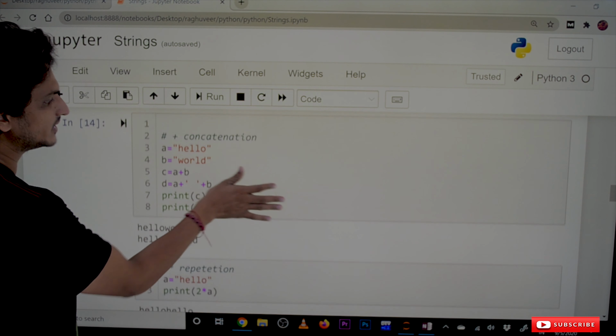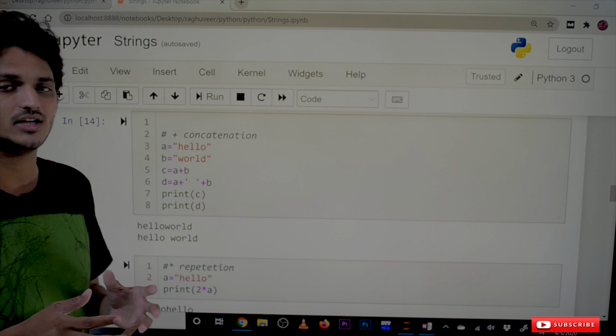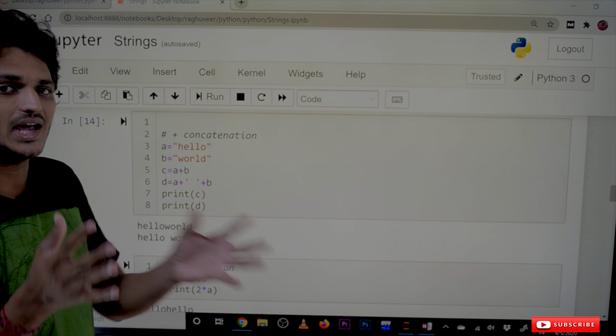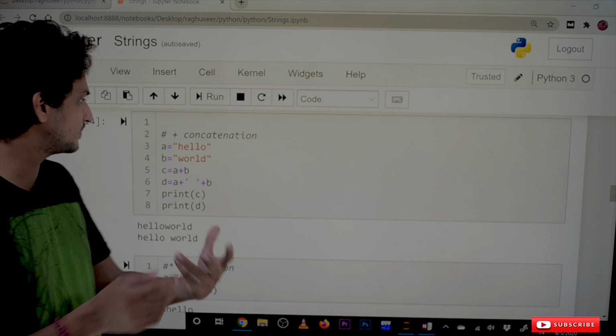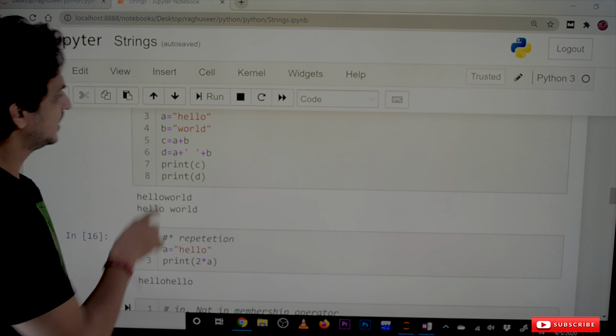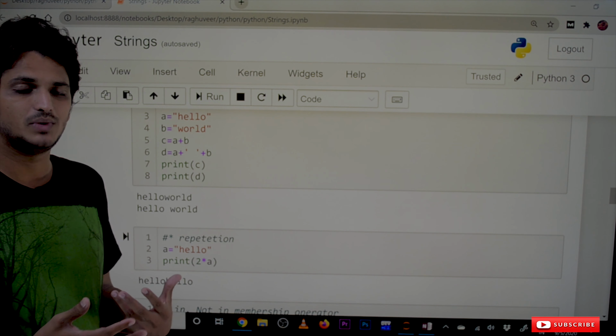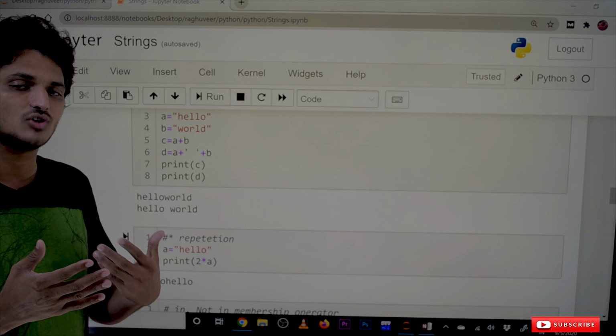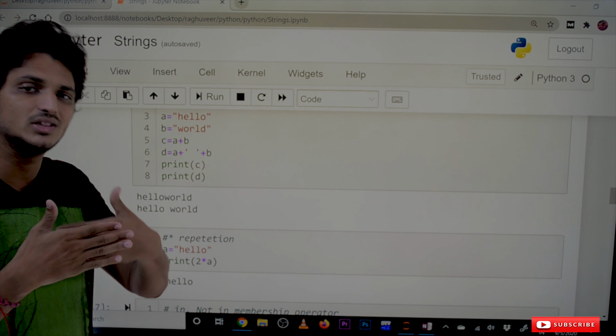The next operator is plus. It's a concatenation operator. If you want to concatenate two strings, we use the plus operator. Let's take an example. A is equal to hello, B is equal to world, C is equal to A plus B. By default, if you use the concatenation operator, it won't give any space between the strings.